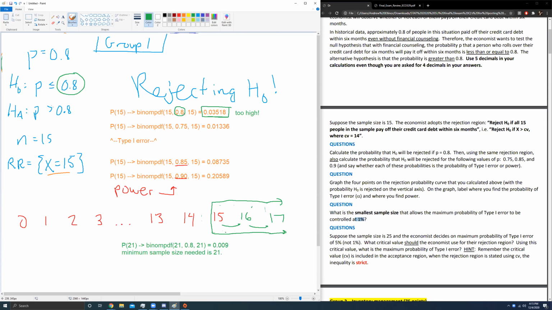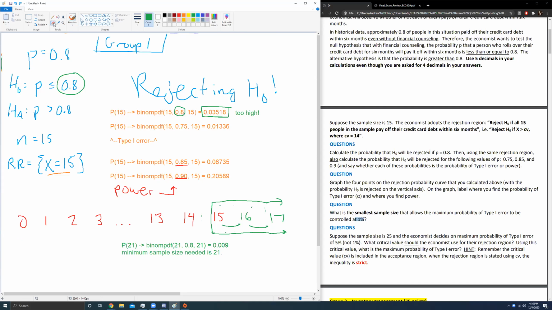It's not the case when this is a right tail test, so that always has to happen. But for a left tail test, guess what? For a left tail test, it always stays where? 0. It stays at 0. So that's something important to remember, that when you're doing a left tail test, the rejection region doesn't end up moving, but your sample size does end up getting bigger and bigger. When you have an increased sample size for a right tail test, you have to keep moving the rejection region up with the sample size.